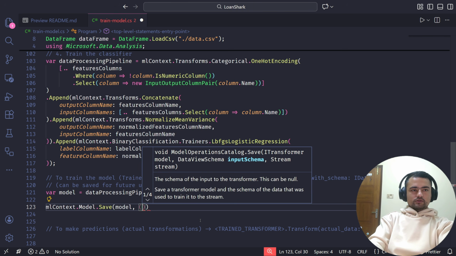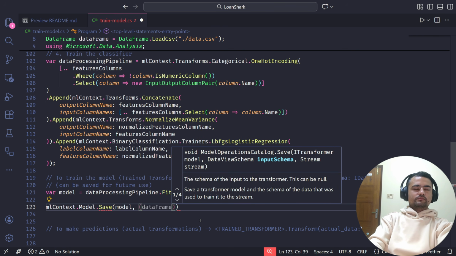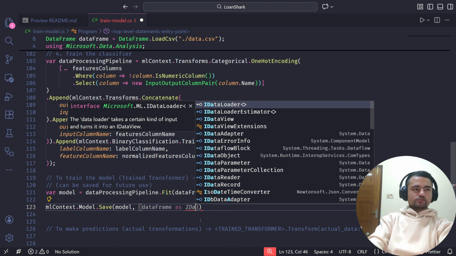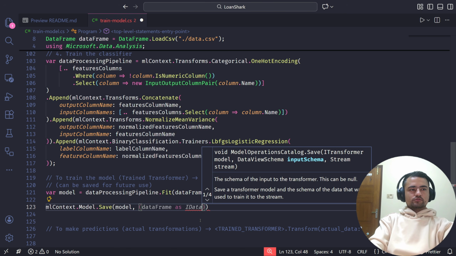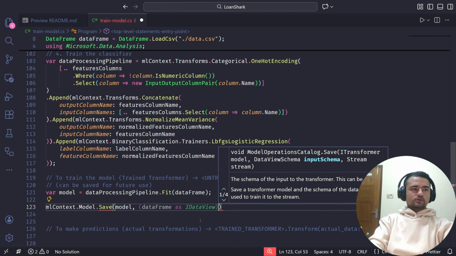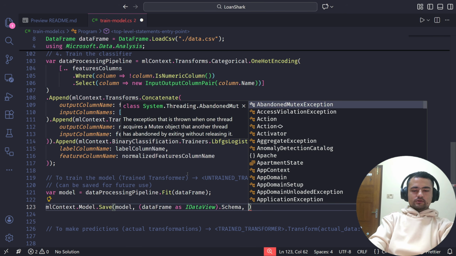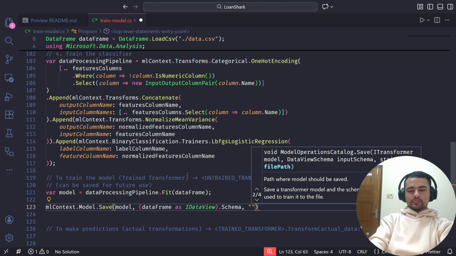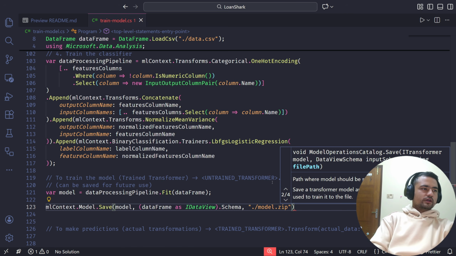I'll just use the data frame. But the thing is, it has to come from the IDataView interface. So I'm just going to cast it as IDataView and schema. So this is just something we have to pass, data view schema, and the last parameter I'm going to give is the path, which is just model.zip. This is going to be a zip file, so I'm just going to give the extension as well.